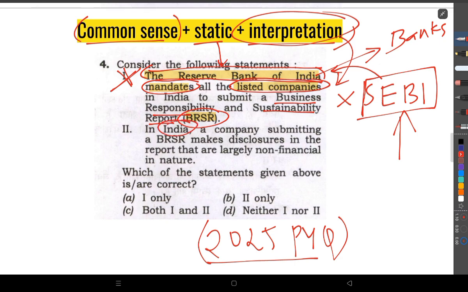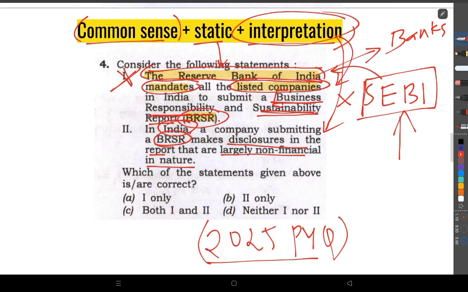Second, in India, a company submitting BRSR makes disclosures in the report that are largely non-financial in nature. Just by reading, here comes our interpretation. Business responsibility and sustainability. When you read that initiative, that report's name, it suggests some kind of environment-friendly or sustainable practices. It's not really directly related to economy.